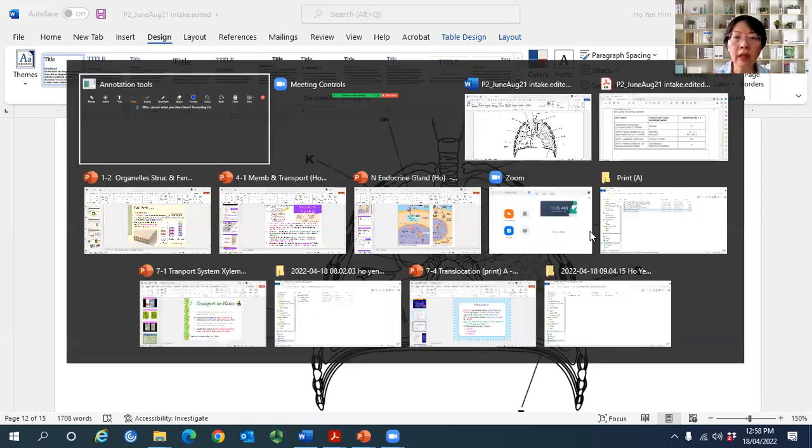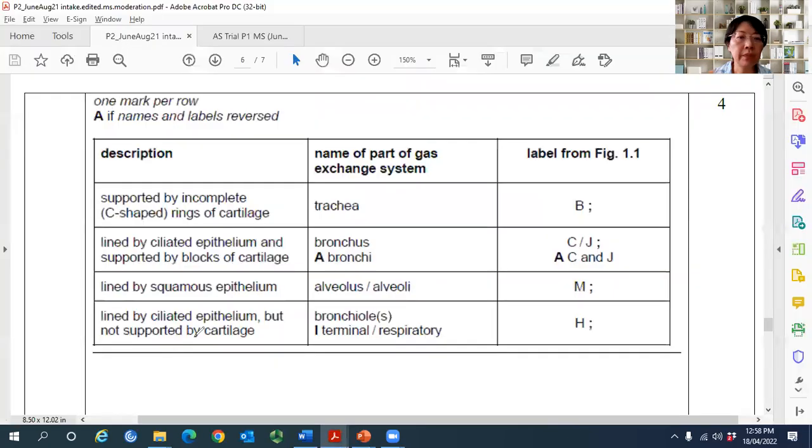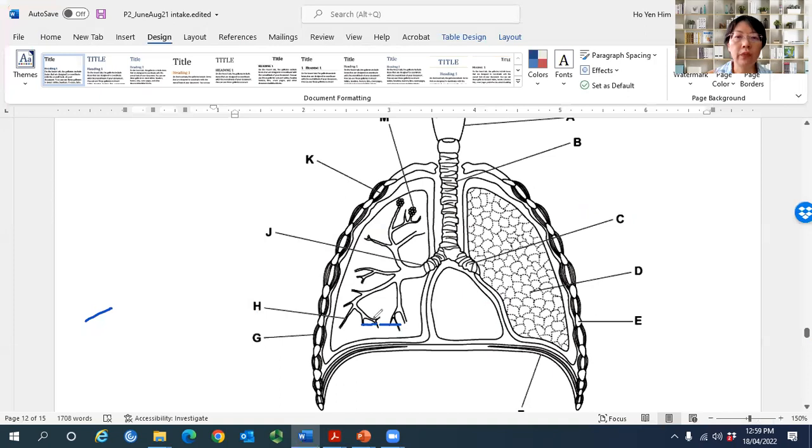Last one, lined by ciliated epithelium, but not supported by cartilage. That means this must be the bronchiole. So accept bronchiole or bronchioles. So where is the bronchiole? This is the bronchiole, right? It's still in tube form. All these are bronchioles. So the answer is H.